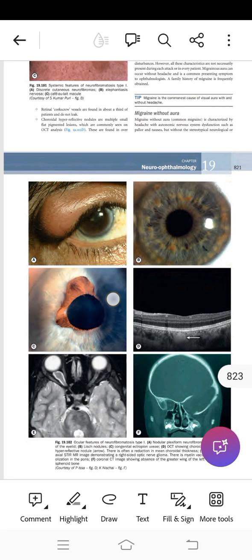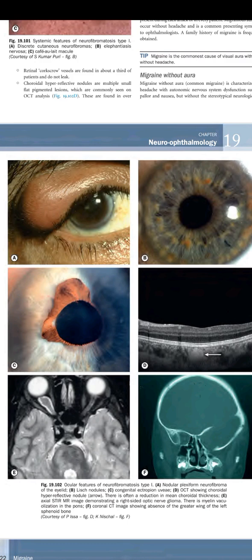And there will be mammillations on the iris. There can be ectropion uveae, congenital ectropion uveae. And in case of gonioscopy, we can find unilateral glaucoma, but that is not very common. 50% have ipsilateral neurofibroma of the upper eyelid and facial hemiatrophy.